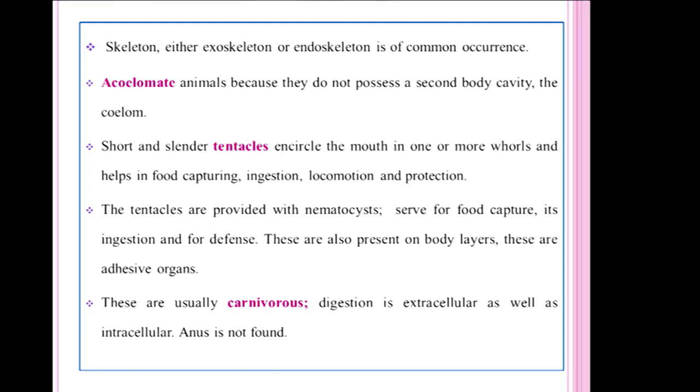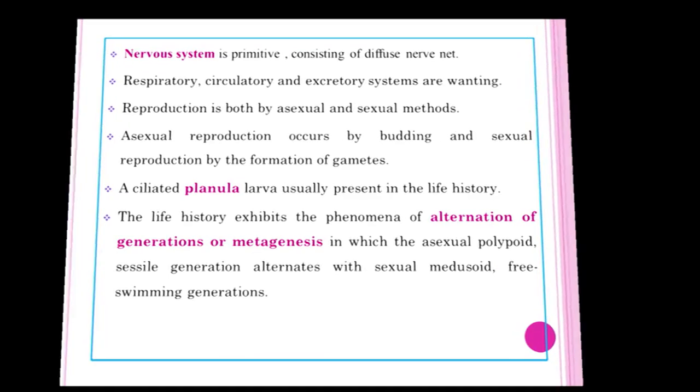One more important type of cell also present in this phylum is the nematocyst. These serve for food capture and ingestion and also for defense. These animals are mostly carnivorous. Digestion is extracellular as well as intracellular.